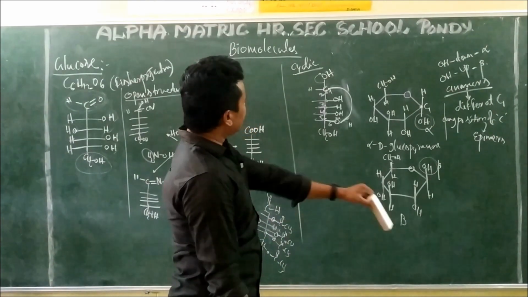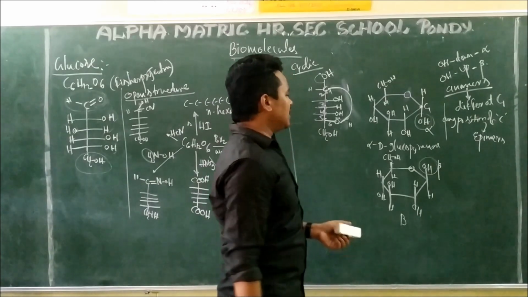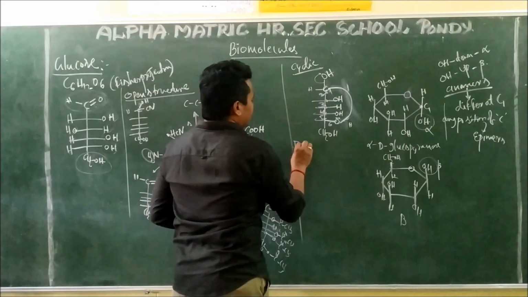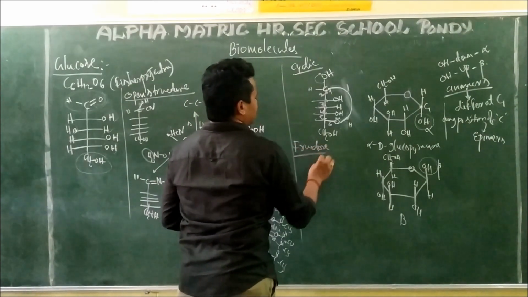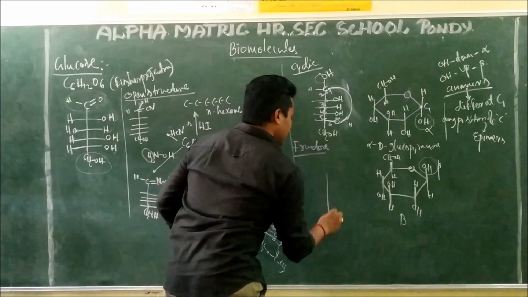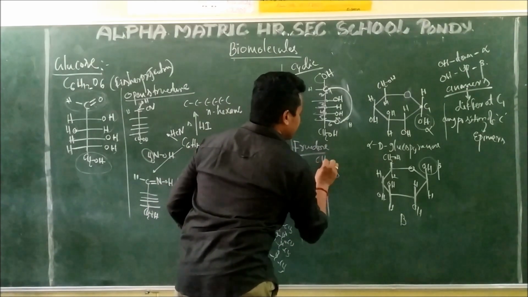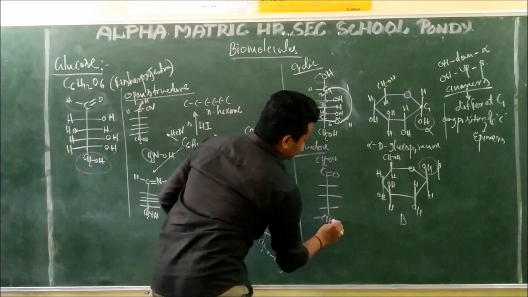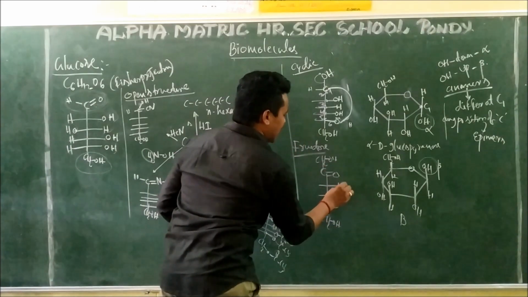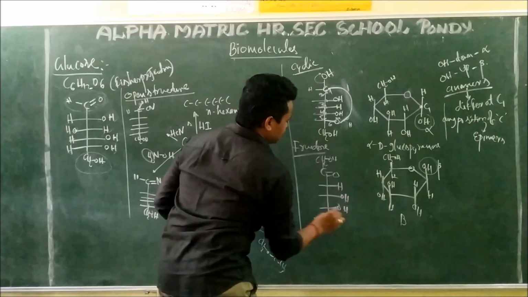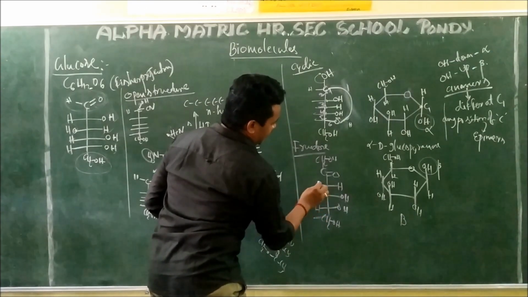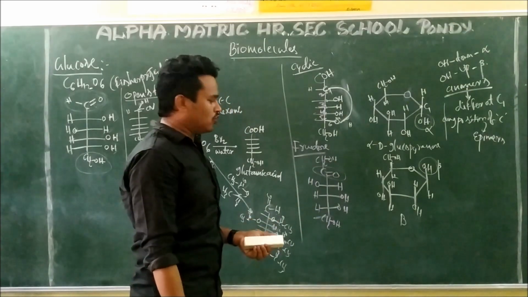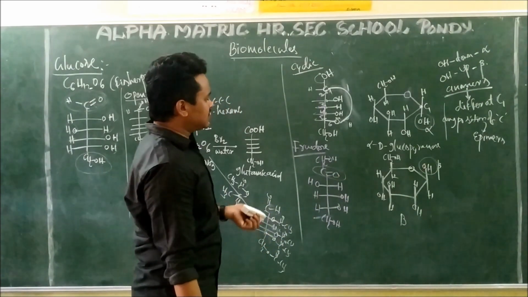In a similar way, what is there for fructose? The fructose structure is like this. Here C double bond O, here CH2OH, then carbons 3, 4, 5, and 6, where the sixth is CH2OH. At the third position H is there, and the remaining are all OH with H. And here OH. This is fructose. Fructose contains a keto group, and for this also there will be a cyclic form.